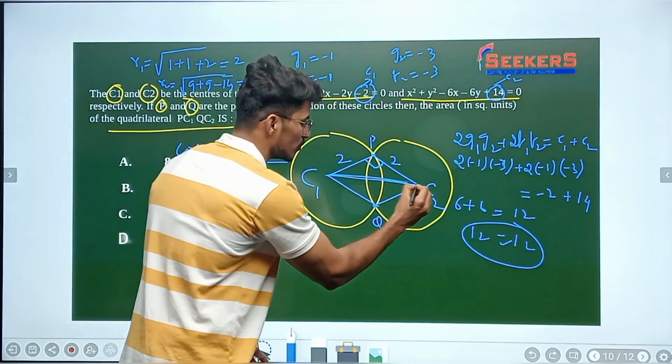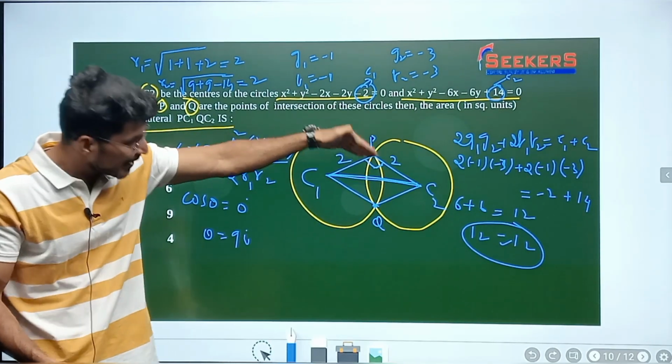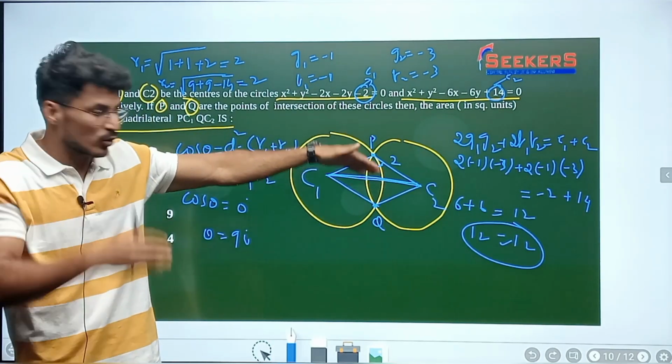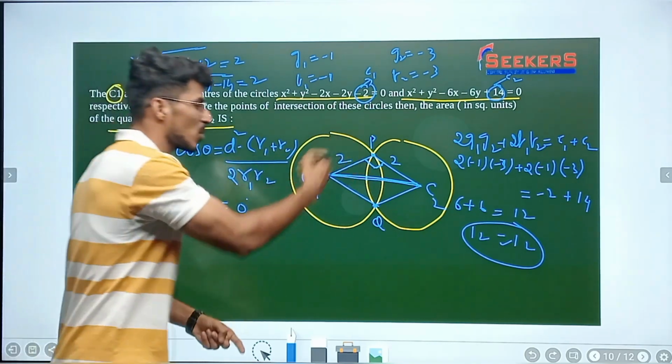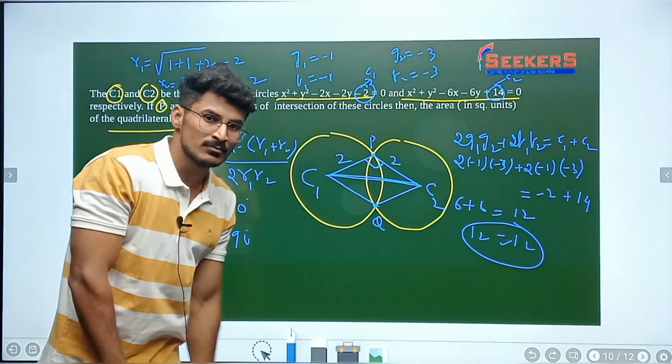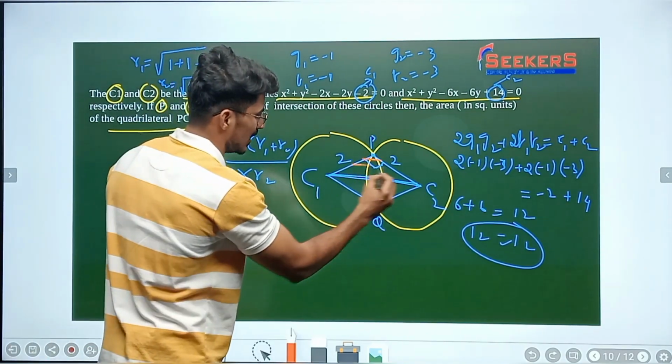Now I can just divide into two triangles. Let us find out the area of this upper triangle, which is symmetric to this triangle, isn't it? So the total area of this triangle plus the area of this triangle is going to be what? The area of the quadrilateral called PC1QC2. Alright, so now let's find out the area of this triangle.